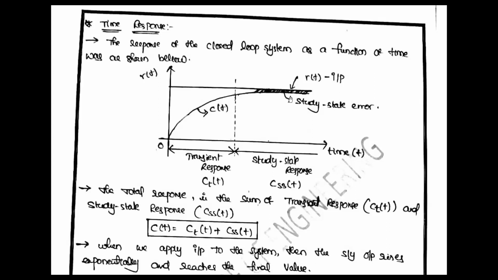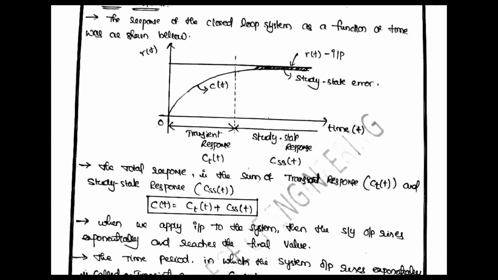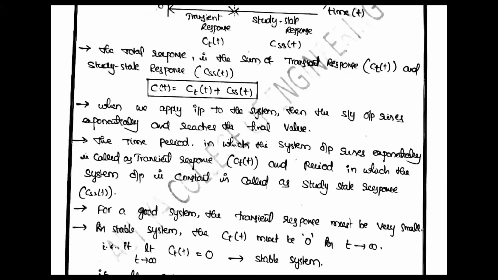So when we apply input to the system, the system output rises exponentially and reaches the final value.